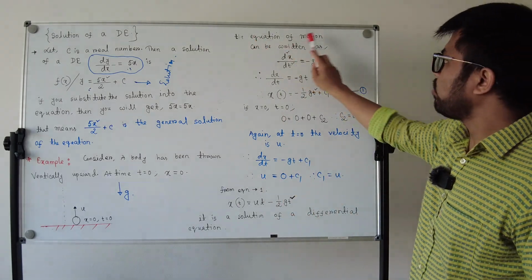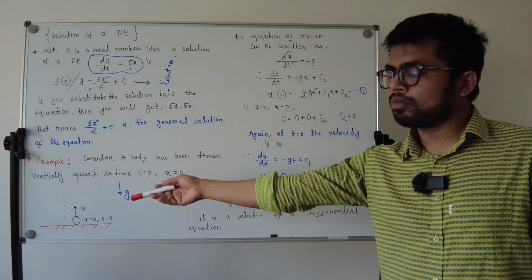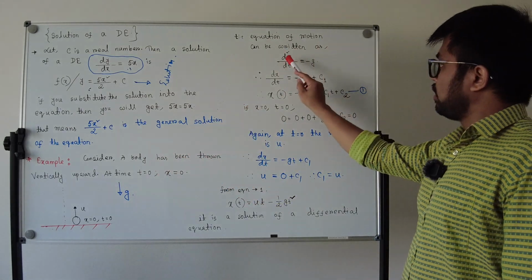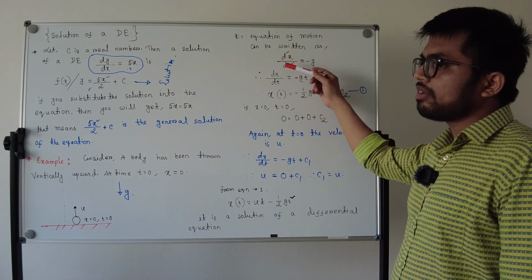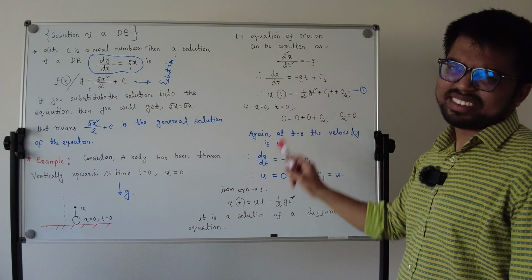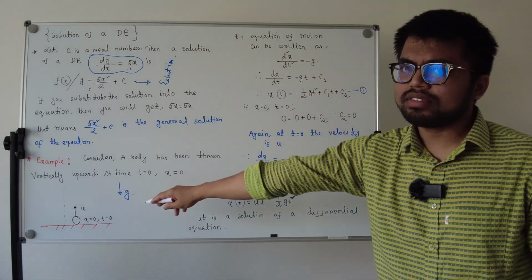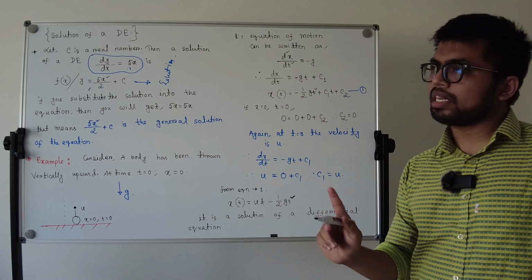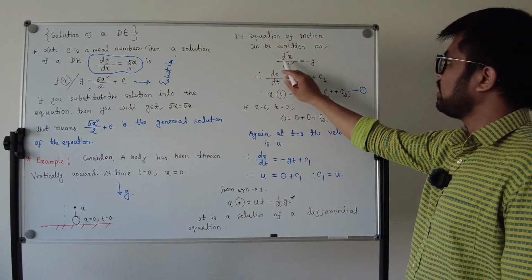So the equation of motion, it's an equation of motion because the motion is in a dynamic condition. We can write the second derivative of x with respect to t, d squared x by dt squared, is equal to minus g. Remember, here acceleration is g, but there is a minus sign because it's acting downward while you are moving upward. So I think you got it.